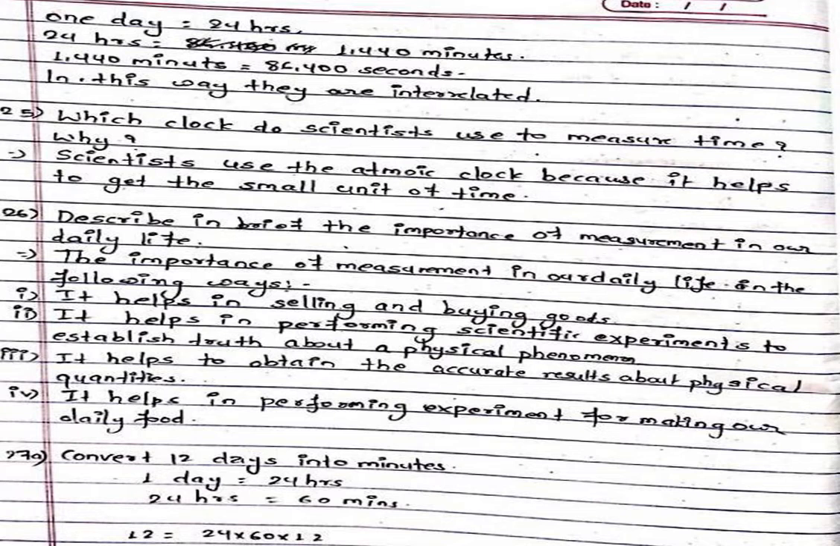Another one is, convert 12 days into minutes. Already discussed. So days are converted into hours. 1 day equals 24 hours. Then 24 hours, multiply it by 60, means 24 into 60 you will get. So 1 day is equal to 24 into 60 minutes, isn't it? Then 12 days equals 12 into 24 into 60, isn't it? 24 into 60 you will get minutes in 1 day, and for 12 days that minutes into 12 times.